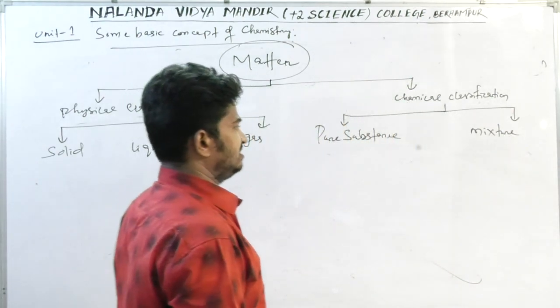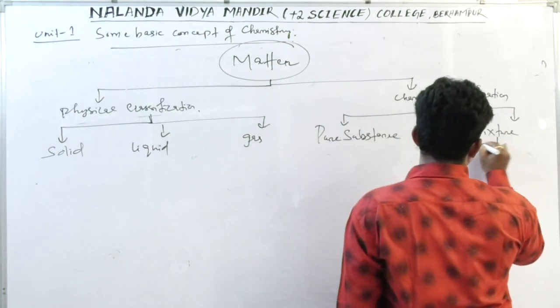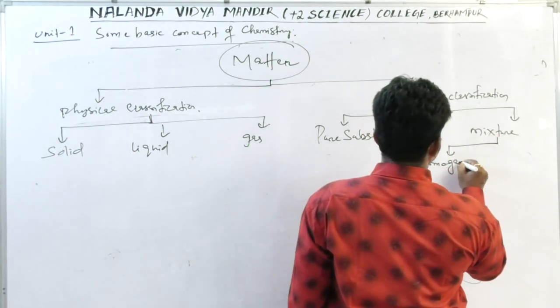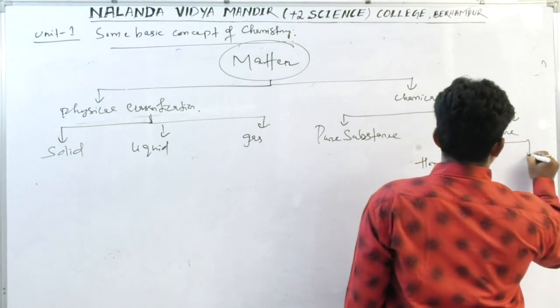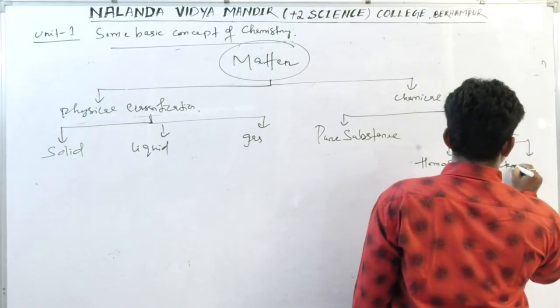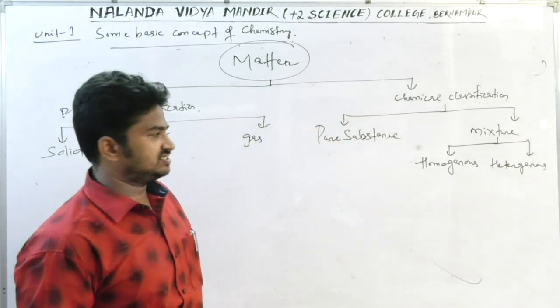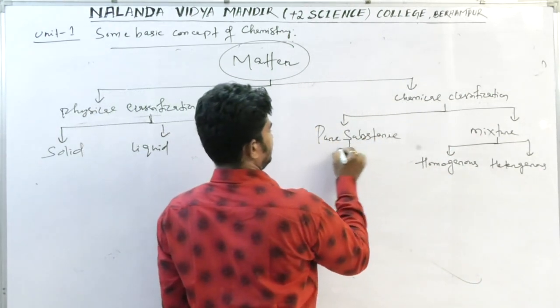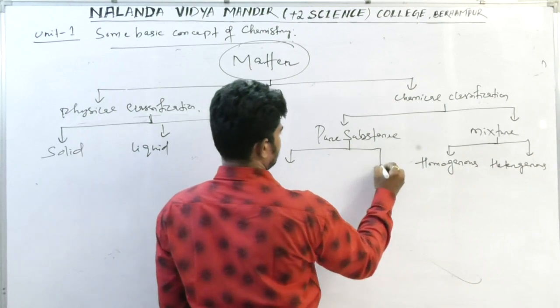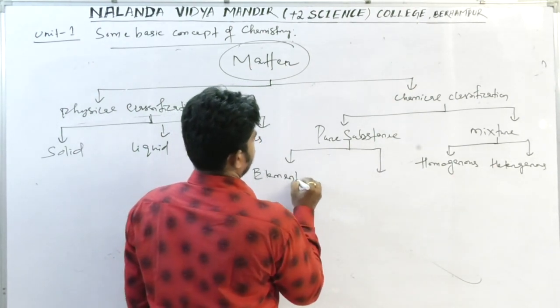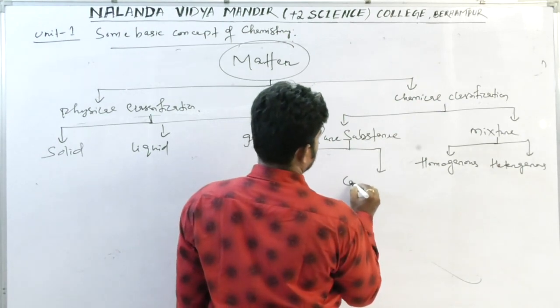Mixture is again classified into 2 types, homogeneous mixture and heterogeneous mixture. Pure substance is further classified into 2 parts, element and compound.